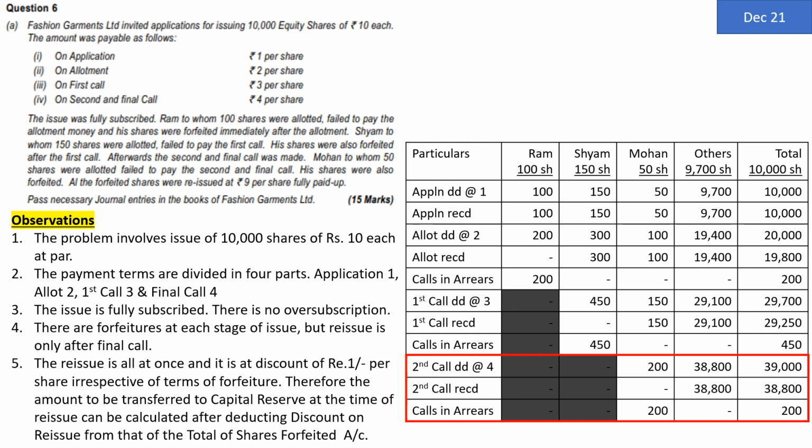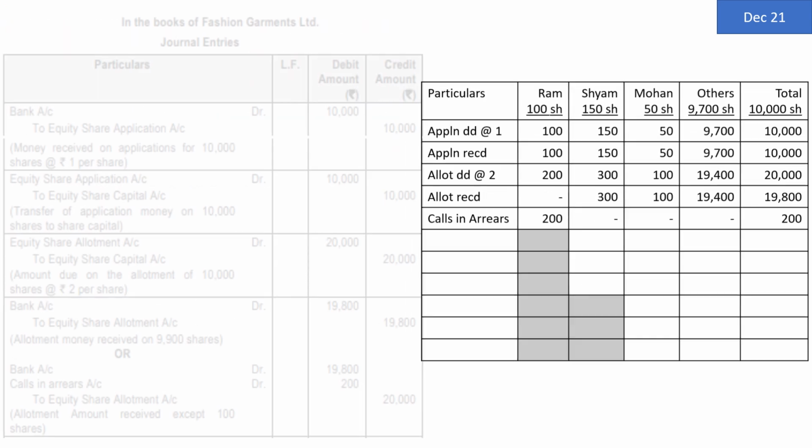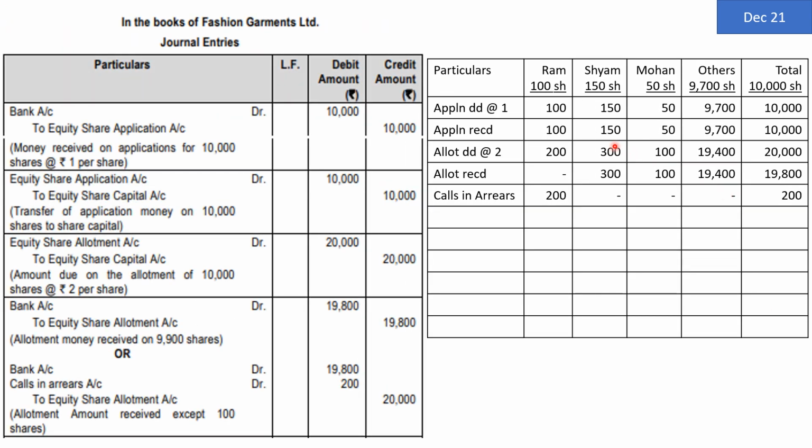Let us now consider the entries. First entry is obviously for application. Application is going to be of 10,000 rupees received. In application, you receive money first, then you decide whose application is going to be accepted, who is going to be allotted shares. That means the amount is going to be bank account debit rupees 10,000, this amount which is received, to equity share application account 10,000.